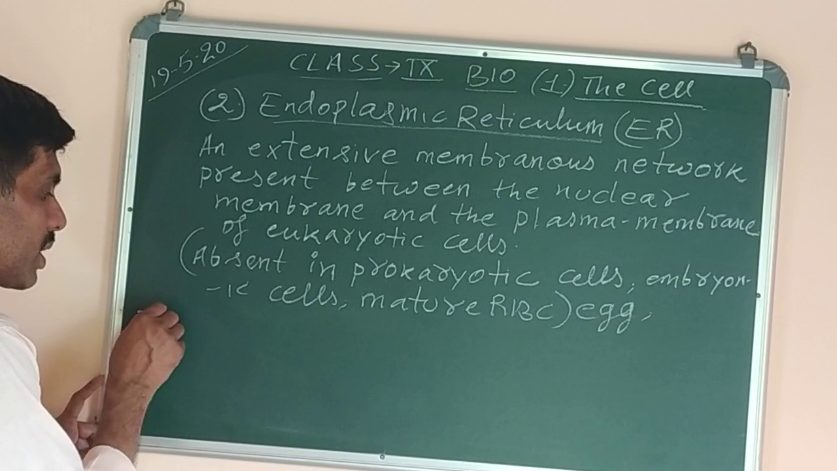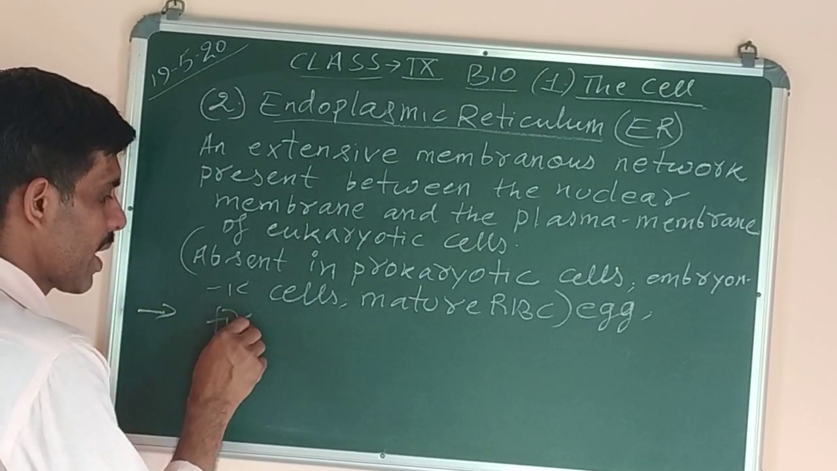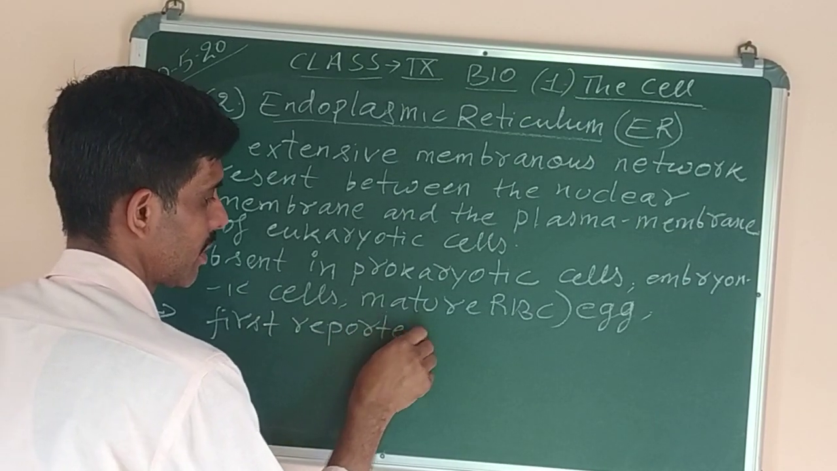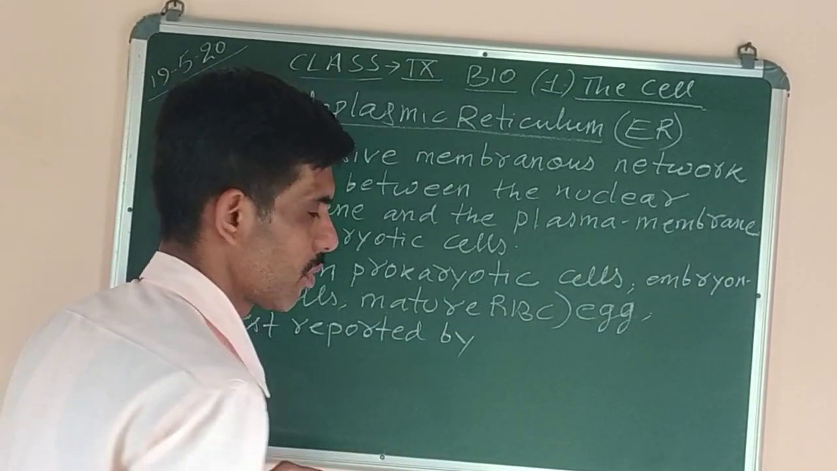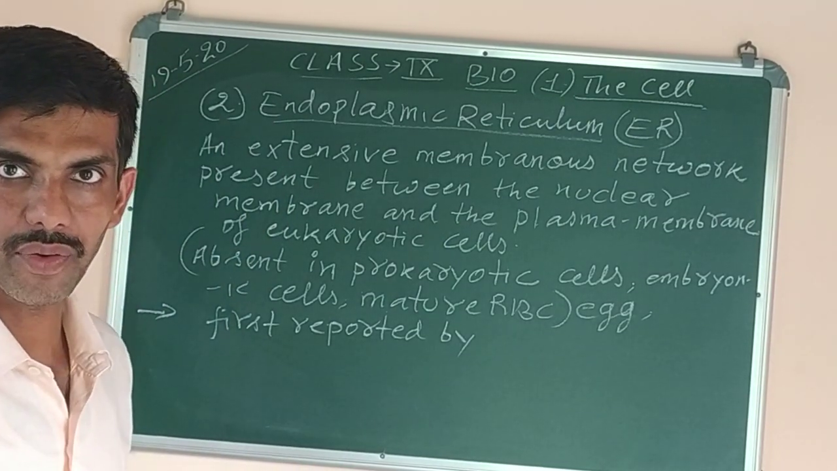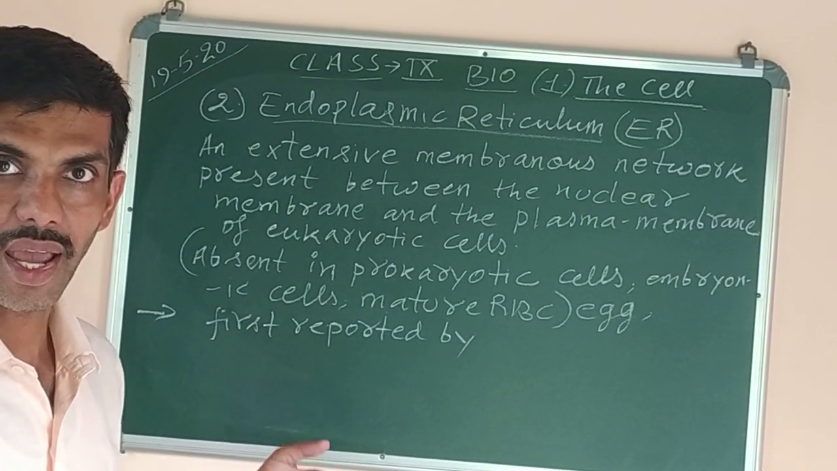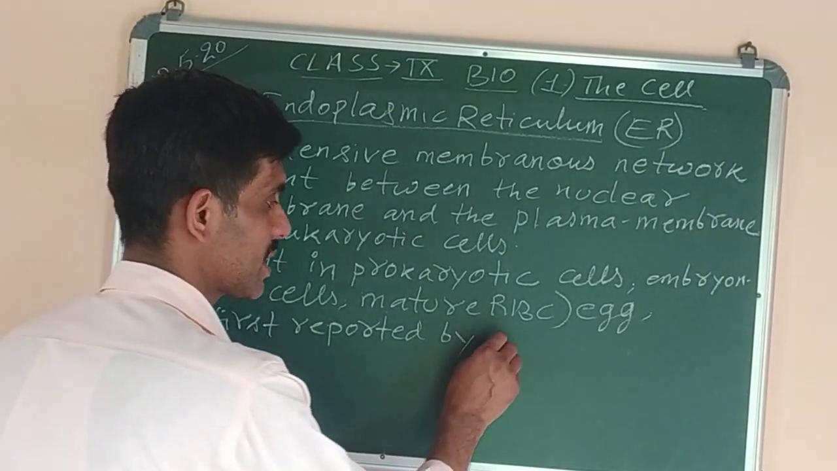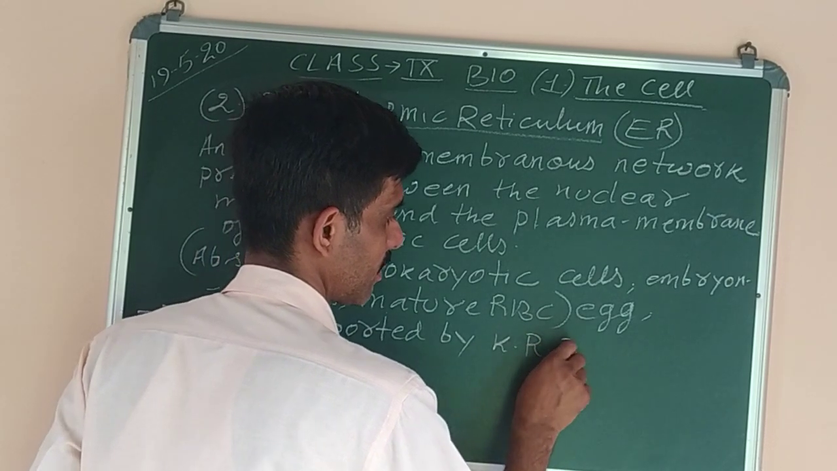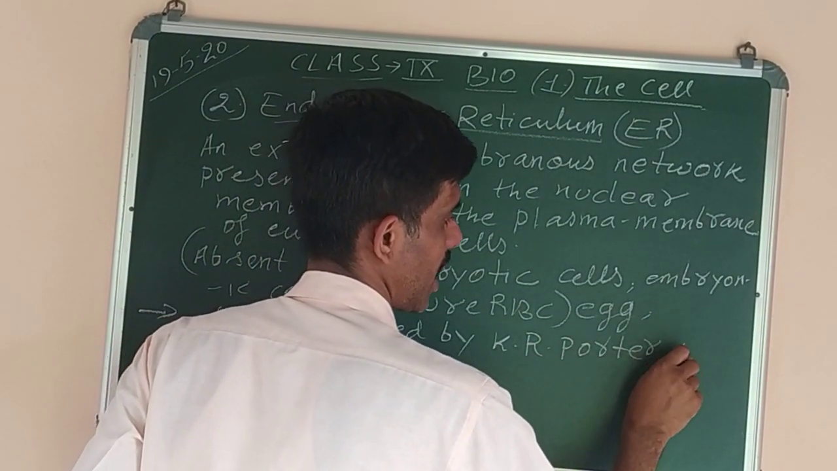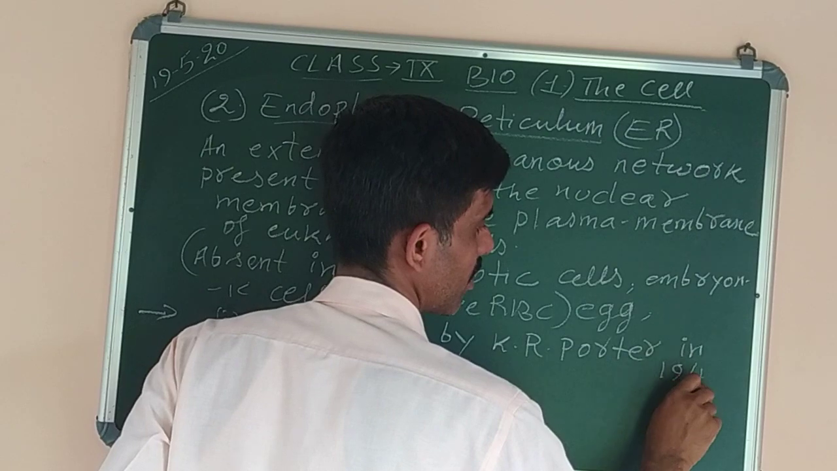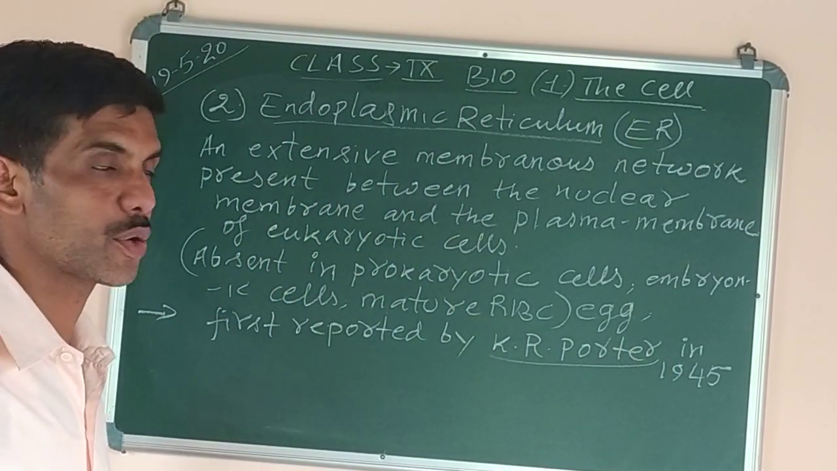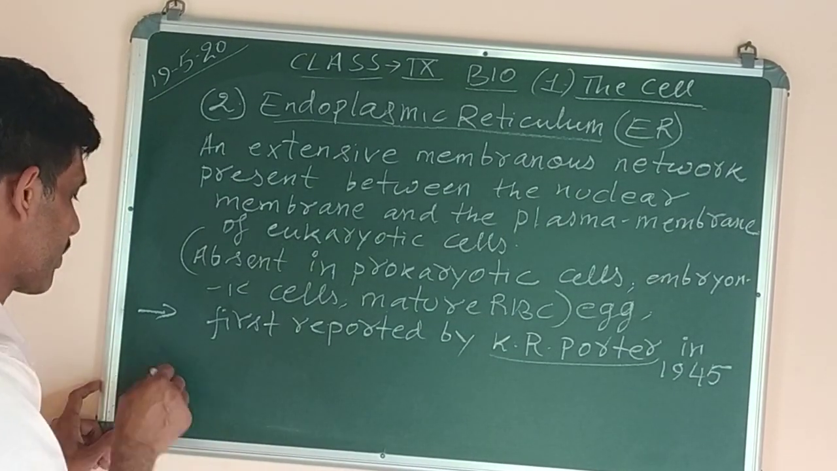Now, who discovered it? What is the name of the scientist who reported it for the first time? In the year 1945, it was first reported by Porter. The full name is K.R. Porter. So the name of the scientist who first saw this cell organelle, endoplasmic reticulum, was K.R. Porter in the year 1945.